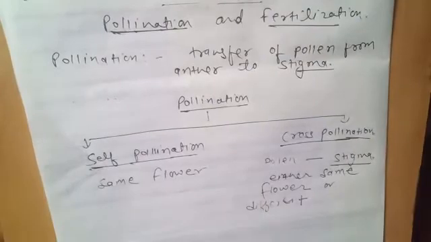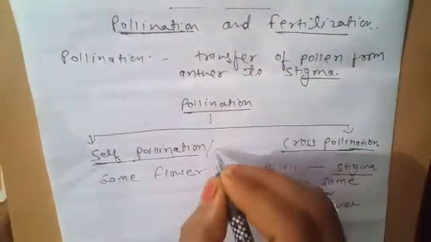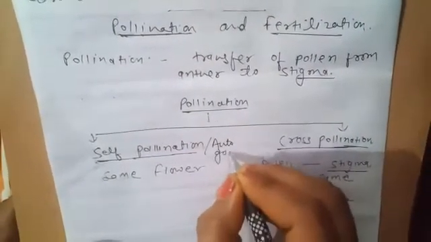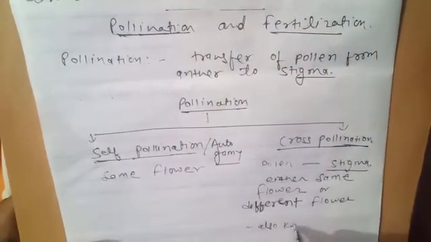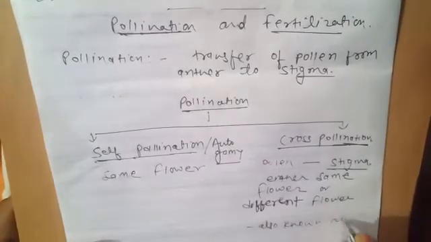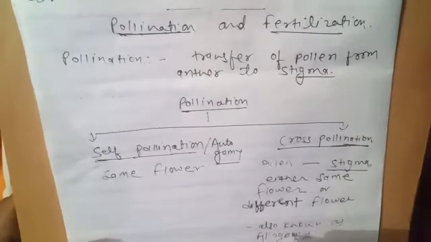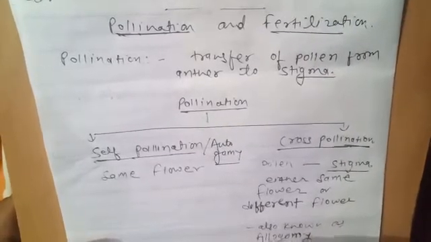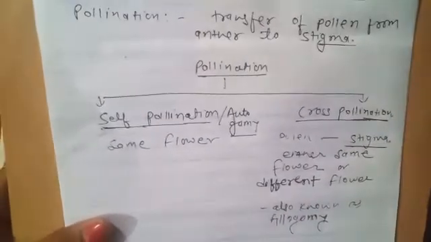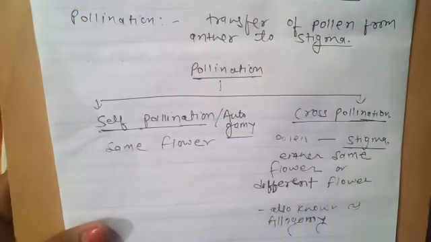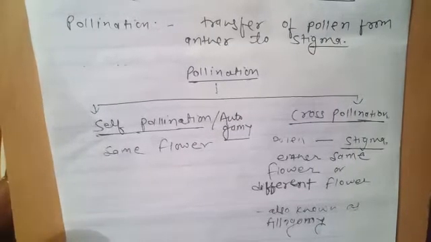Self pollination is also known as autogamy, and cross pollination is also known as allogamy. Now you have to study about the adaptation in a flower to promote either self pollination or cross pollination. We will discuss all these one by one.